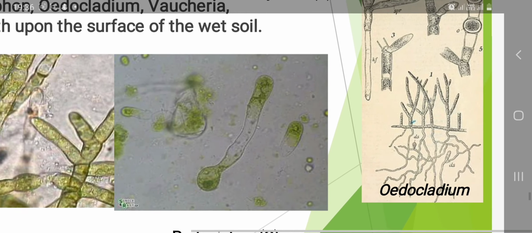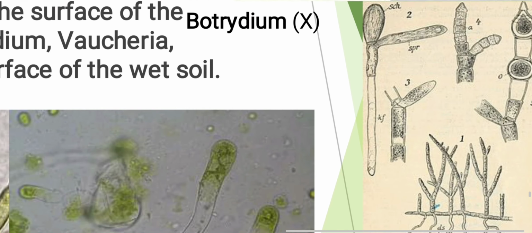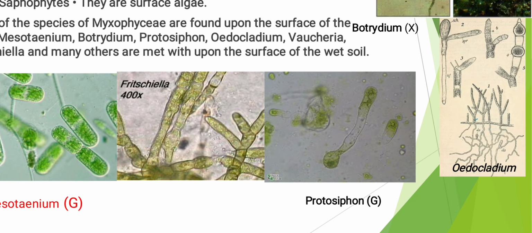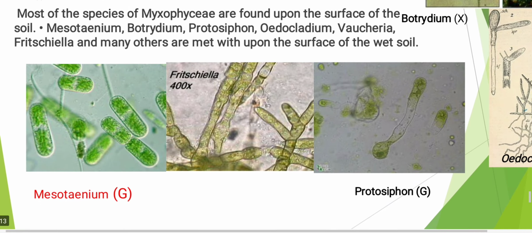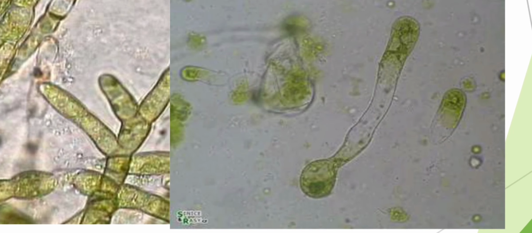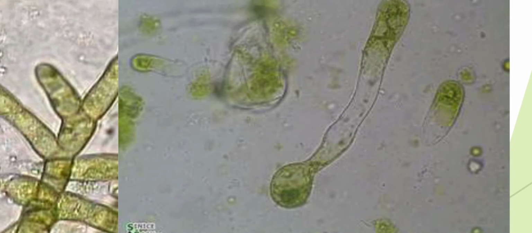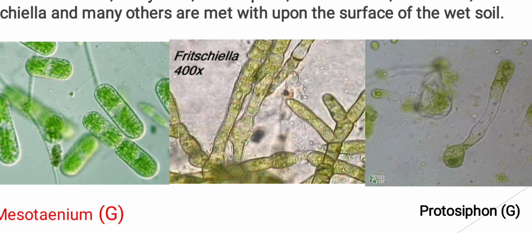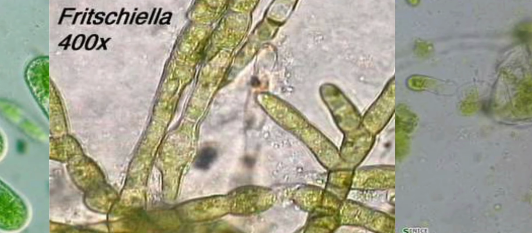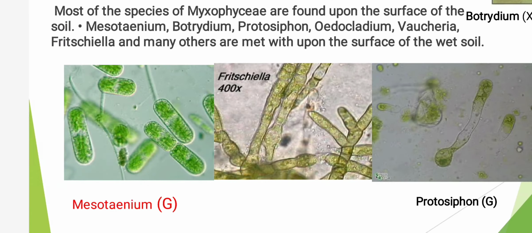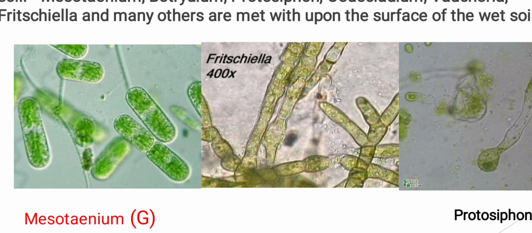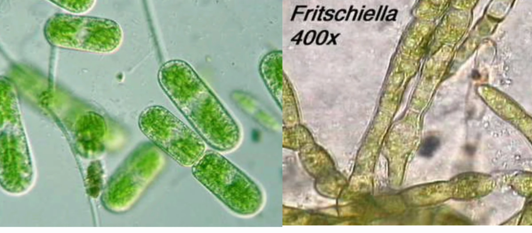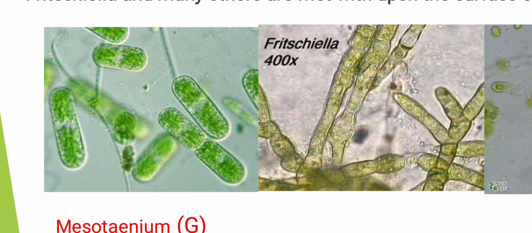Then is Oedocladium, which is quite similar to Oedogonium, but it is found on the bare soil surface. Then is Protosiphon, that is again a green algae. You can see the thallus structure here. Then is Fritschiella. This is the cell structure of Fritschiella. Then the last one is Mesotaenium, and again this is a green algae, and you can see the green color of this algae.